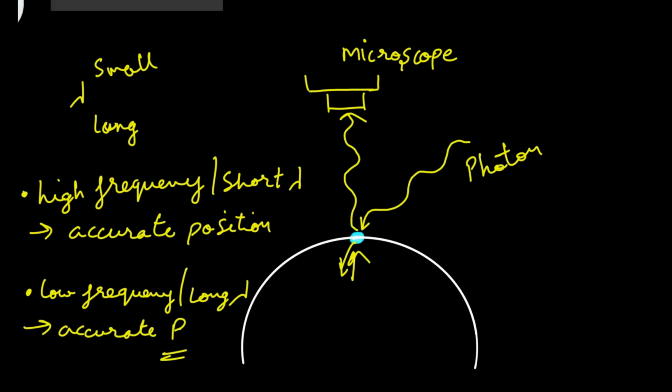Understood? Right? That's how you calculate the position or momentum of a microscopic particle. In this case, we are talking about electron. So this was your Heisenberg uncertainty principle.